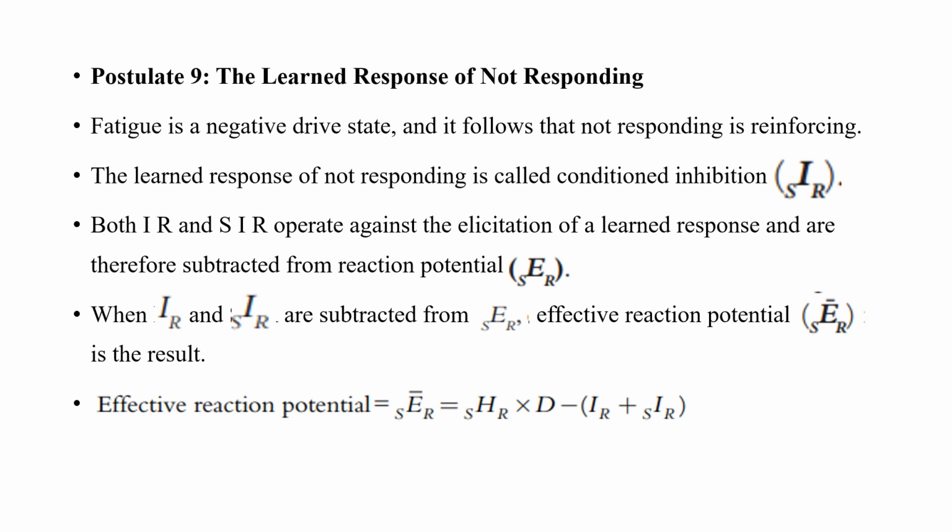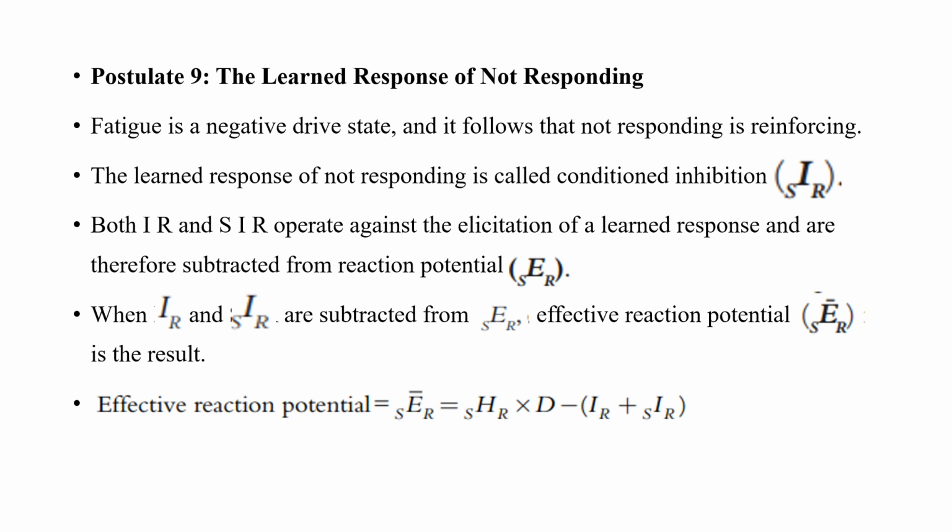So we will link the fatigue and the not responding, right? So there is a chance we associate both of it, and we learn, the animal or the organism learns, that the not responding in itself is very reinforcing. So if we are not responding, there is no fatigue.